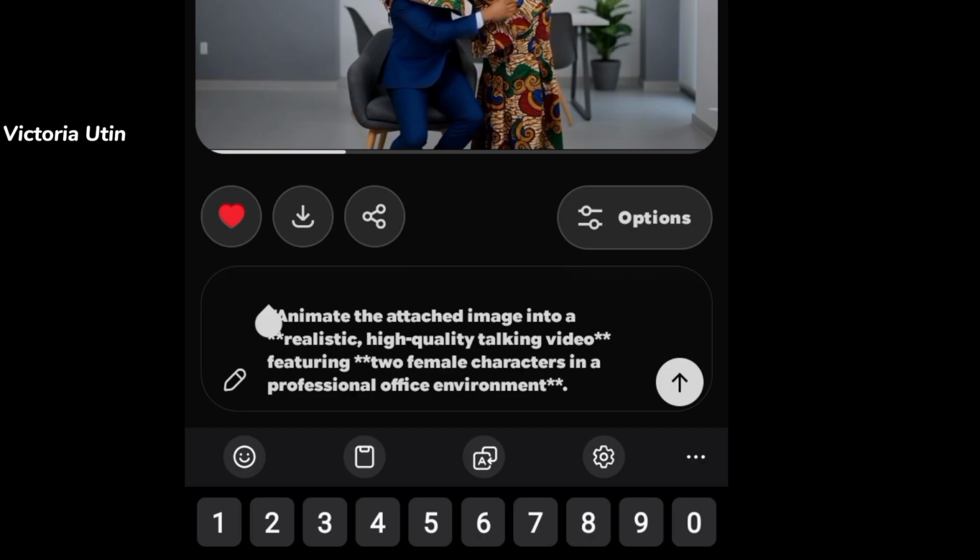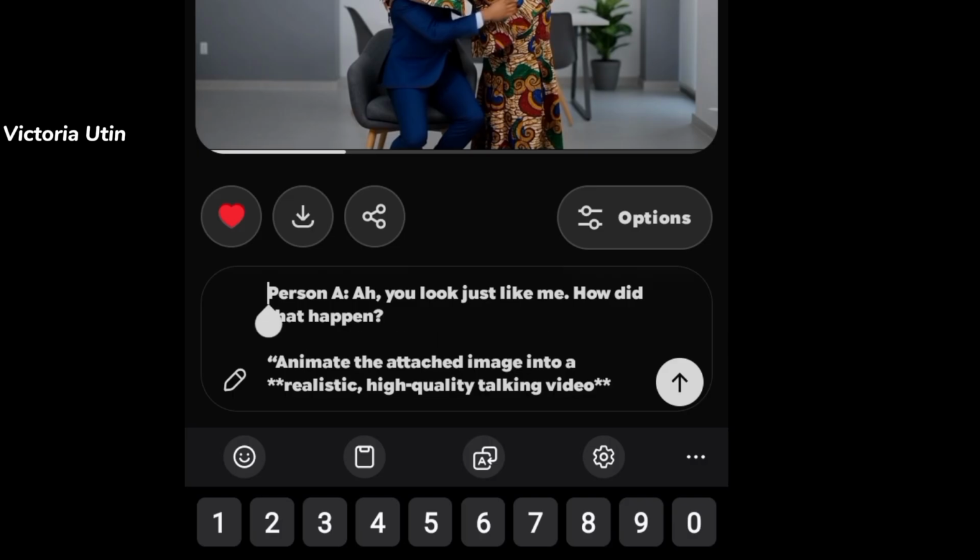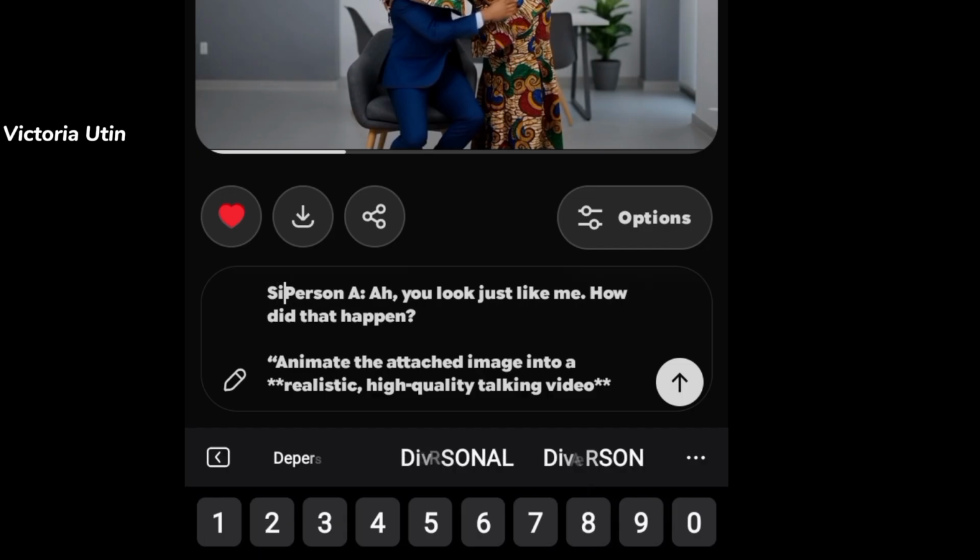Then I'm going to go ahead to type this. So I'm going to type dialogue. Very, very important, so that the software will know that this is what I need to say.